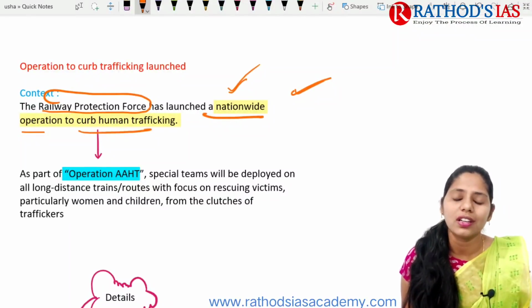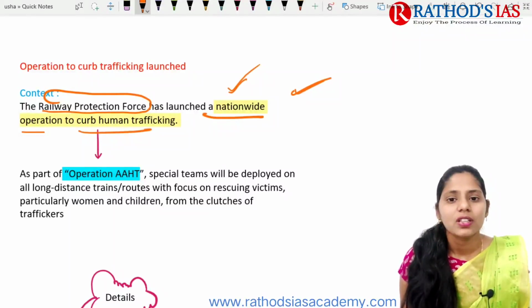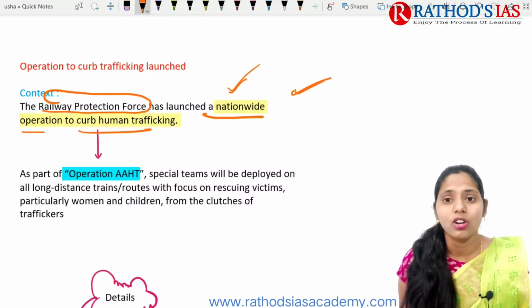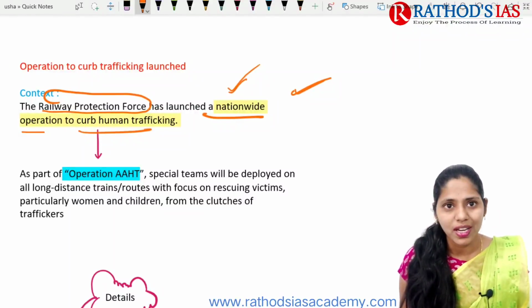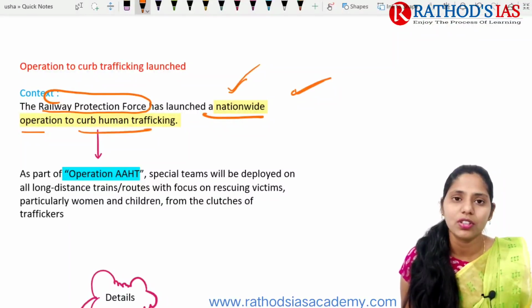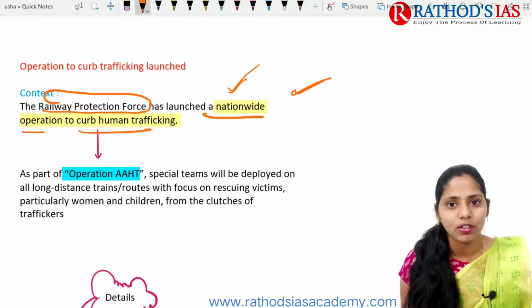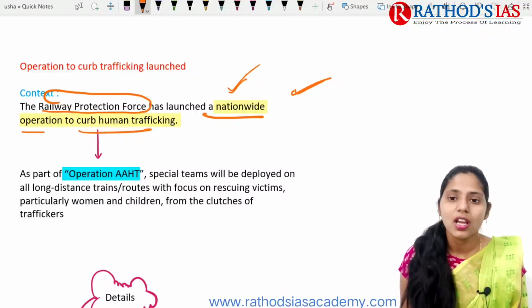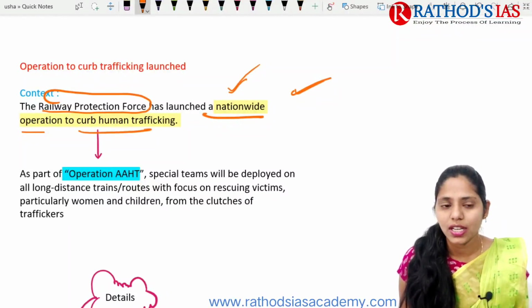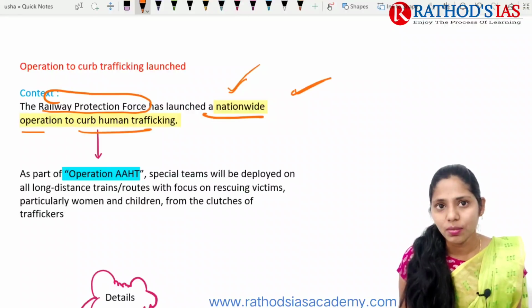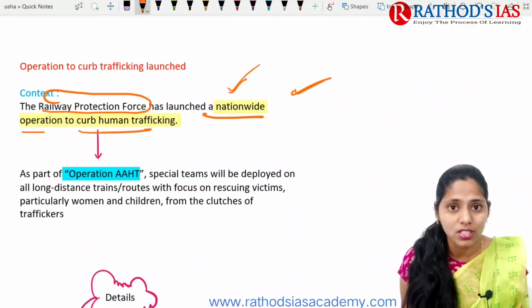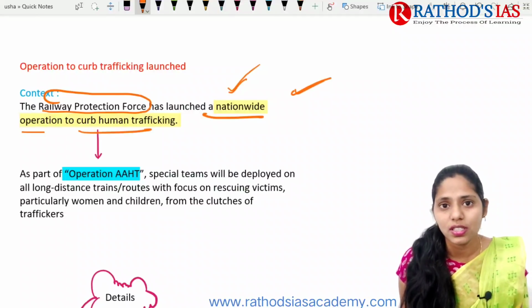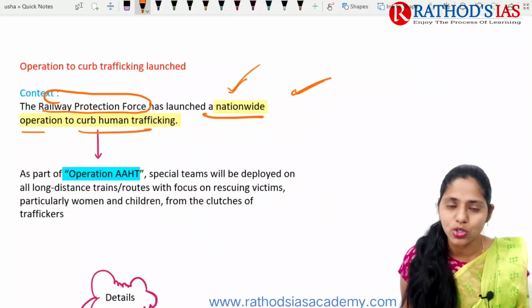One thing I read recently in one magazine: in one container there will be like 11 to 12 women. They are mainly kept in that container, and they are offered food, and if they want to eat, and if they want to poop, as well as pee, they have to do it in that container. Those 11 to 12 women are virgin women, and they will be taken and trafficked, and once they are trafficked to one man, they will be brought back, and again their genitals will be stitched such that they can showcase that so-and-so person is a virgin, and they will get the same amount of money.